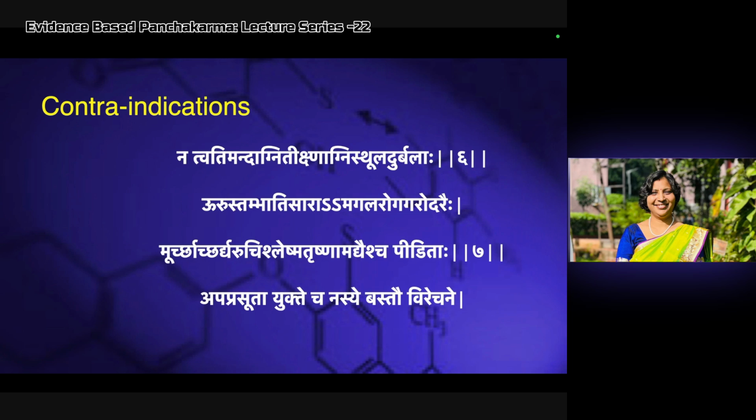When the patient is having Atisara, we should not go for Snehapana. Ama, if there is Ama, we should not go. These are the contraindications. Galaroga: these diseases have Kapha predominance, or Kapha is involved in them, that's why it is contraindicated. Udara: in Udara disease, Sneha is already contraindicated. For Virechana also they have written Ruksha Virechana, Nitya Virechana you have to give. So that patient is contraindicated for Snehana.